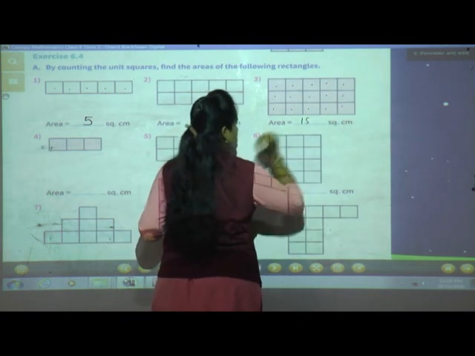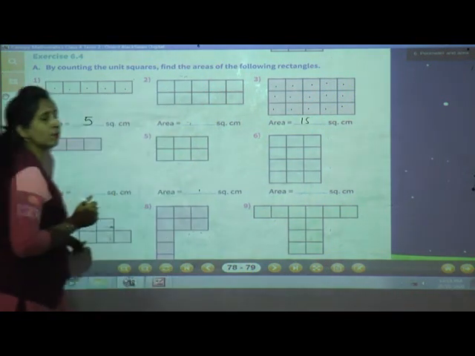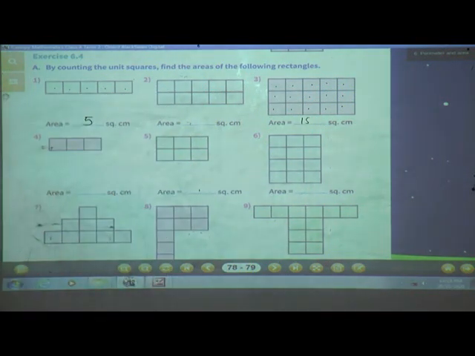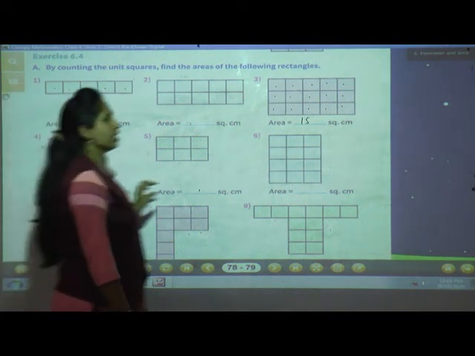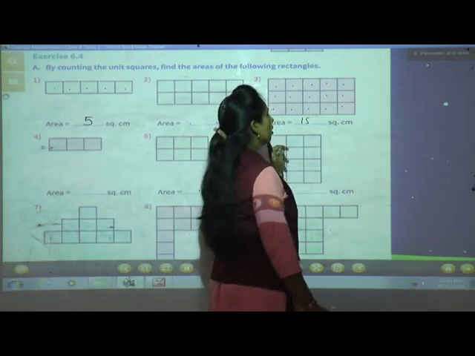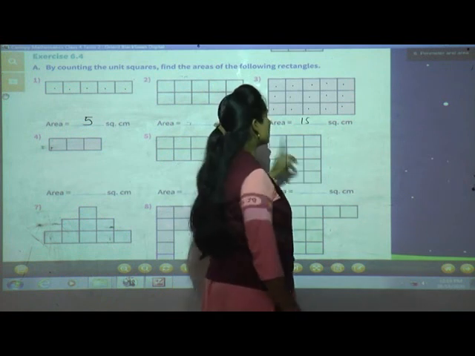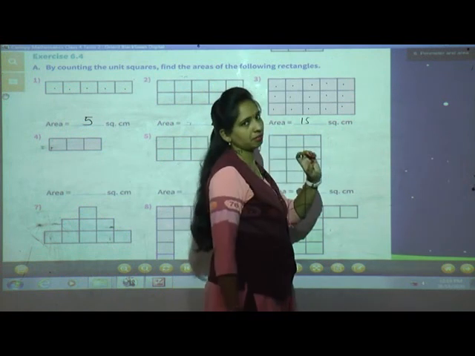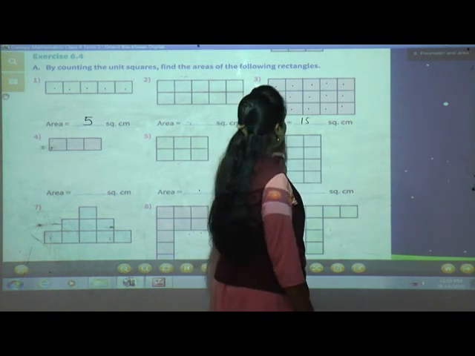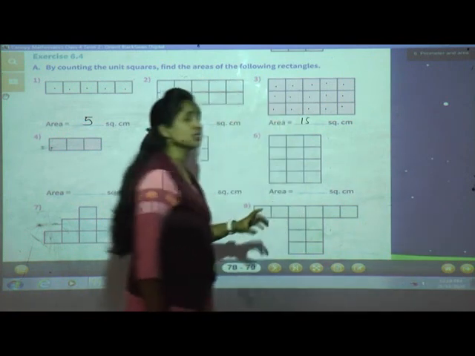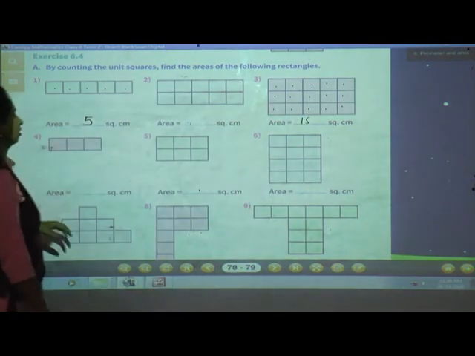What is the area of this rectangle? 15 square centimeter. How many squares are there? 15, isn't it? And why are we writing centimeter? Because each square is having 1 centimeter, isn't it? So the area of this rectangle is 15 square centimeter.